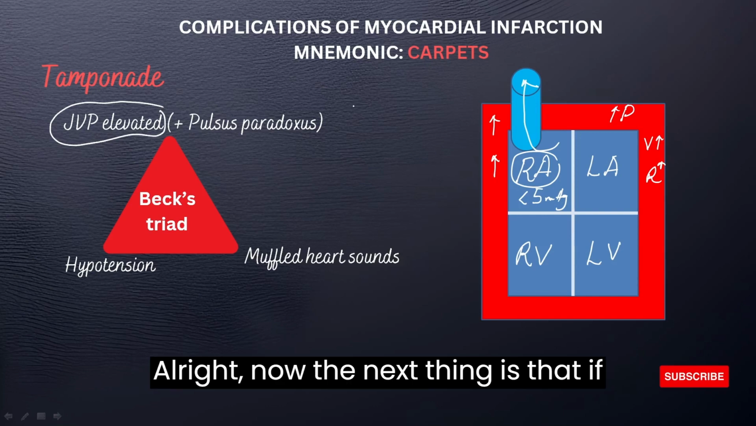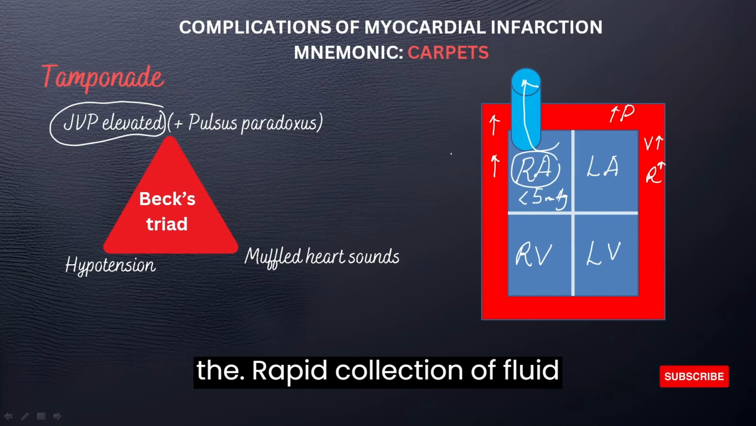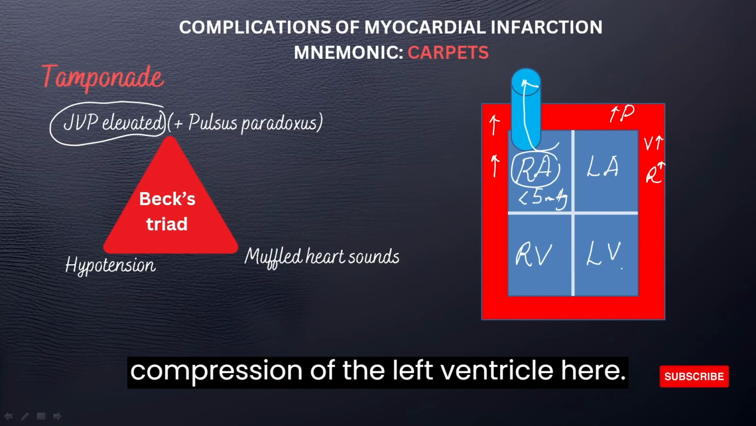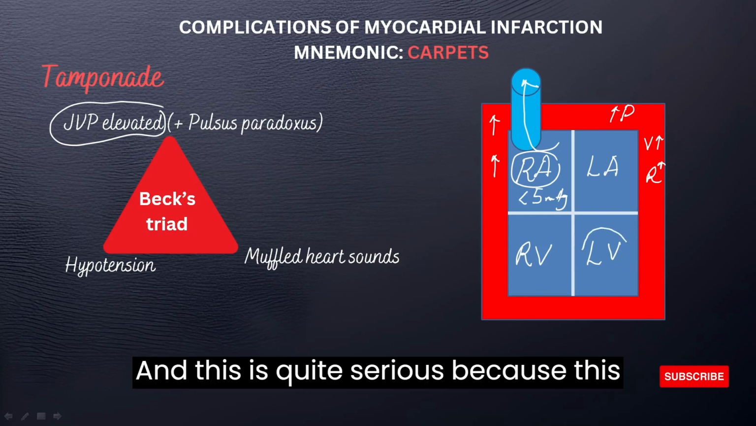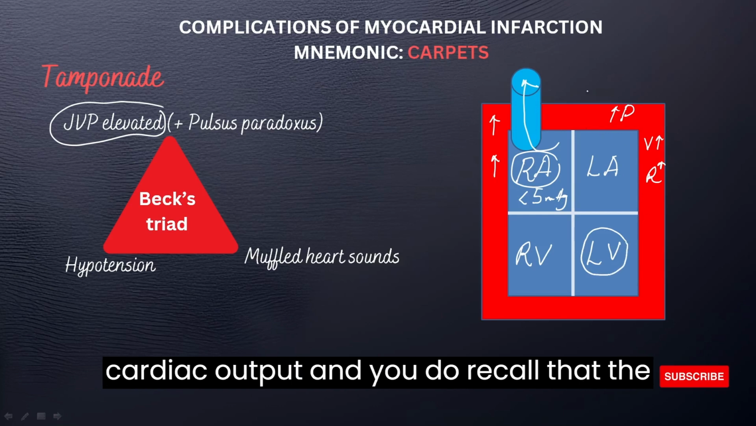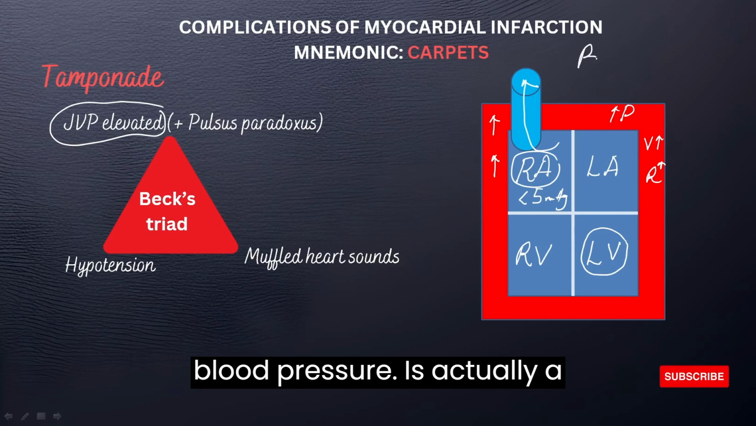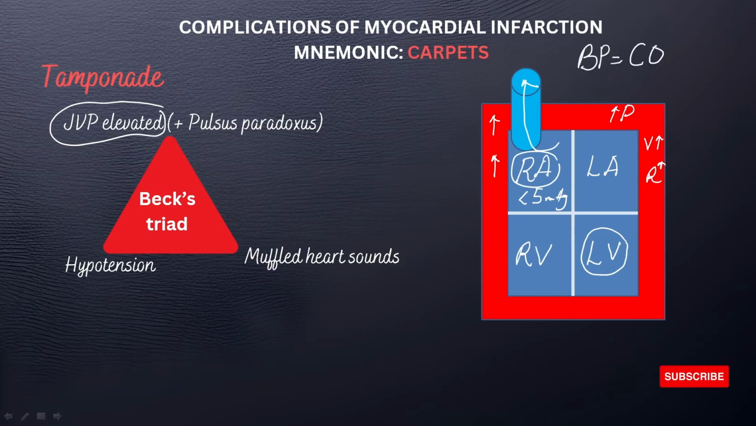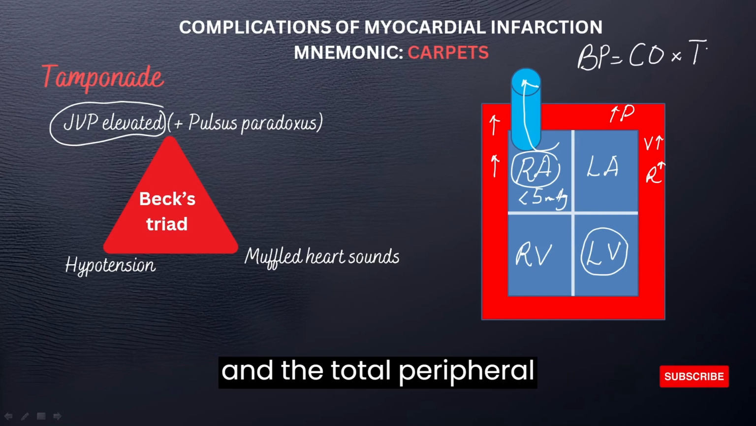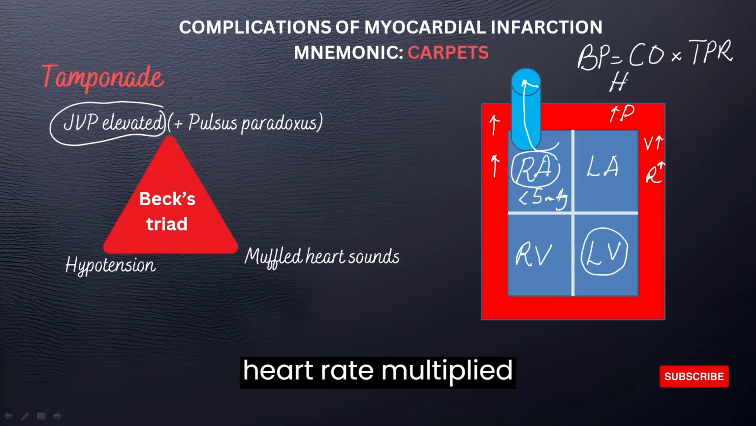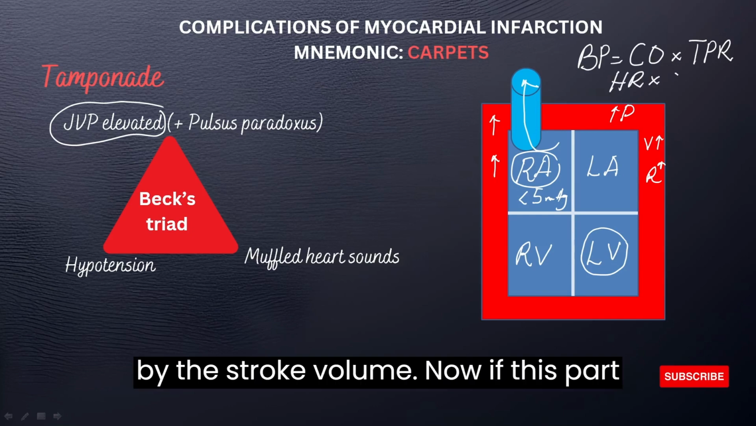All right. Now, if the rapid collection of fluid continues, there is going to be compression of the left ventricle here. And this is quite serious because this part is very important for generating the cardiac output. You do recall that the blood pressure is actually a product of the cardiac output and the total peripheral resistance. The cardiac output is the heart rate multiplied by the stroke volume.